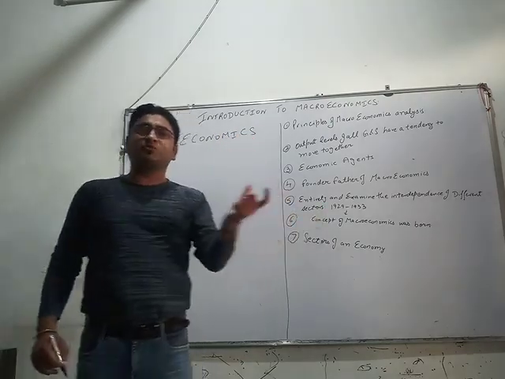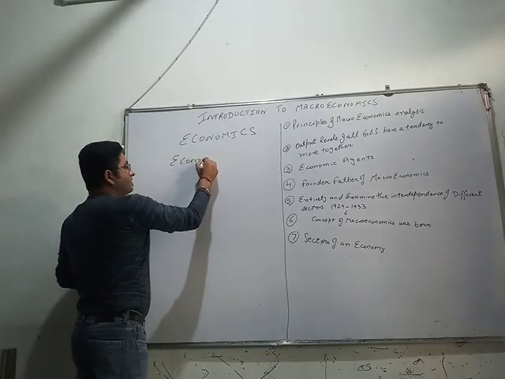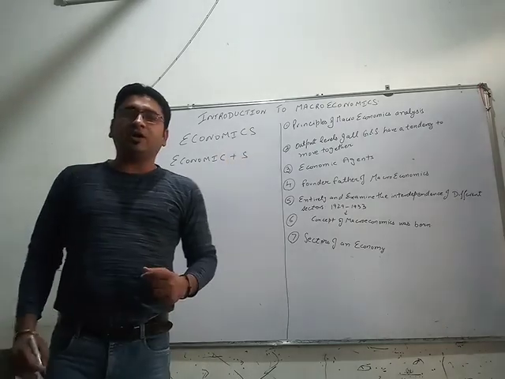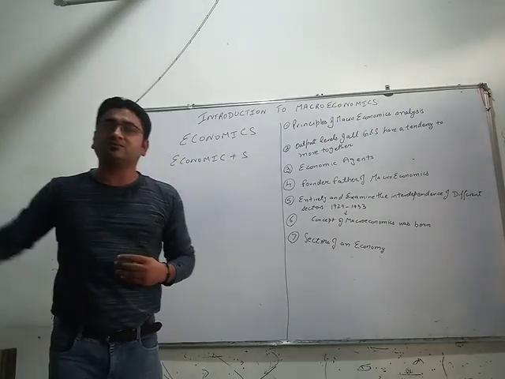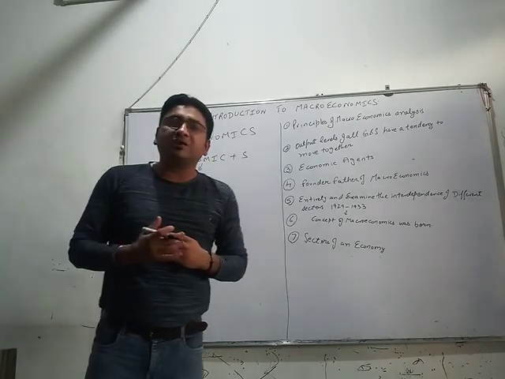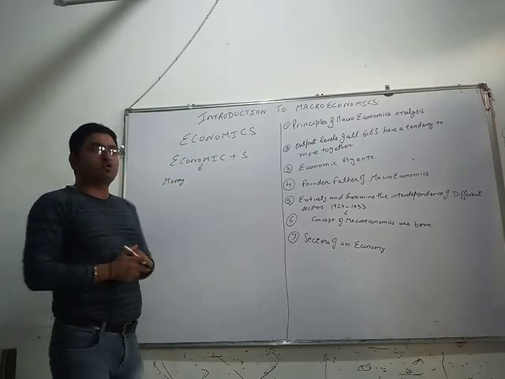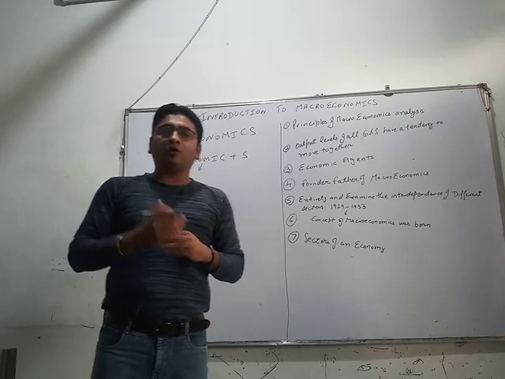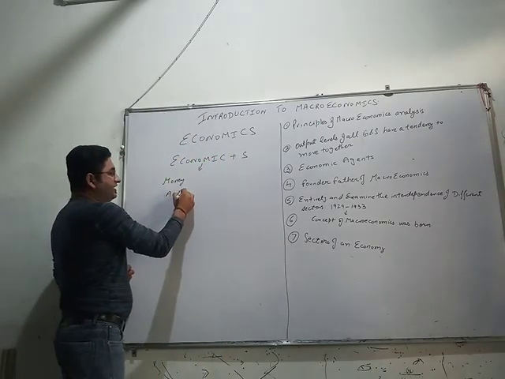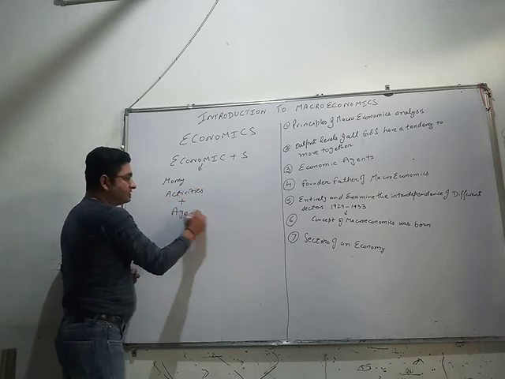Let us bifurcate this word economics into two parts, that is economic and S. Here, economic means those things which are related to money. So we can understand these components like economic activities and economic agents.